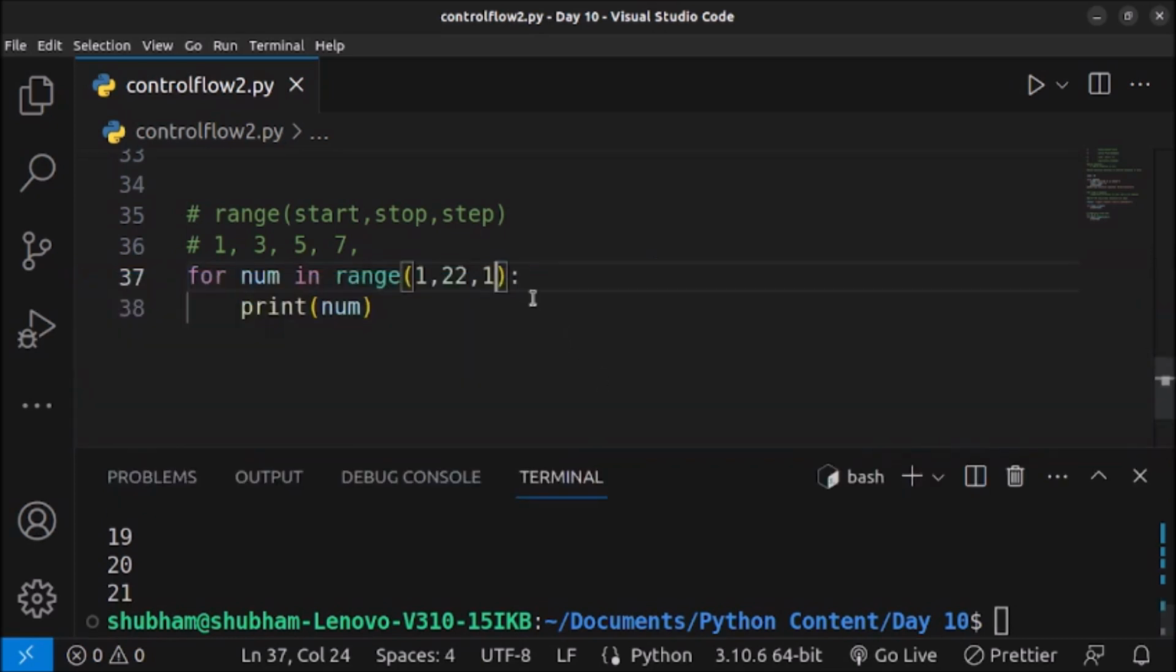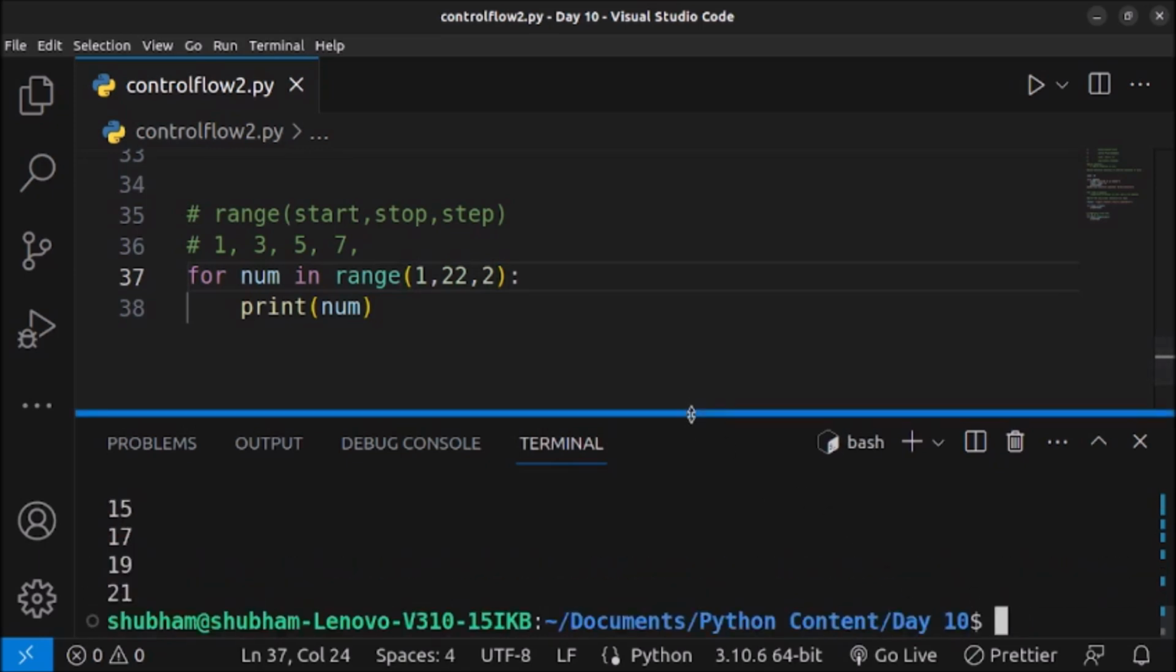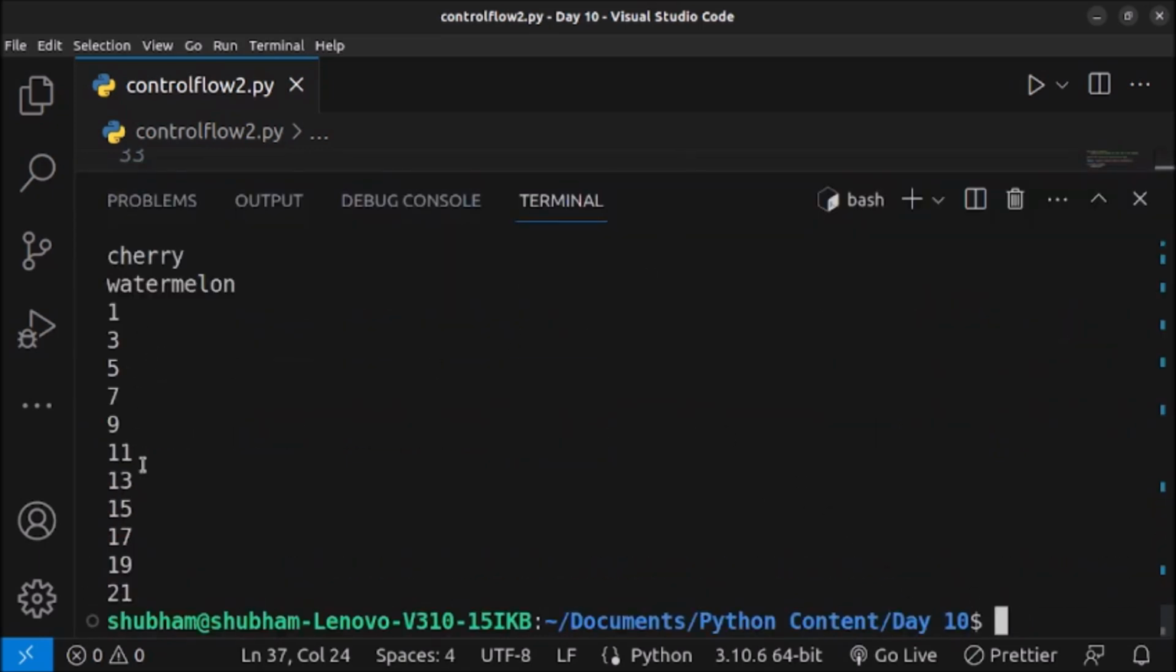I can do that using the step size. I will increase the step size to 2, so it will now print 1 3 5 7, and continuously print till 22. As you can see on the screen, every alternate number is printed: 1 3 5 7 9 11 13 15 17 19 and 21.